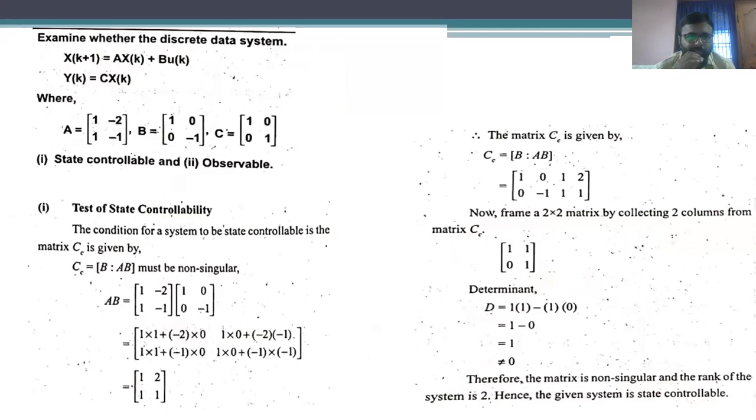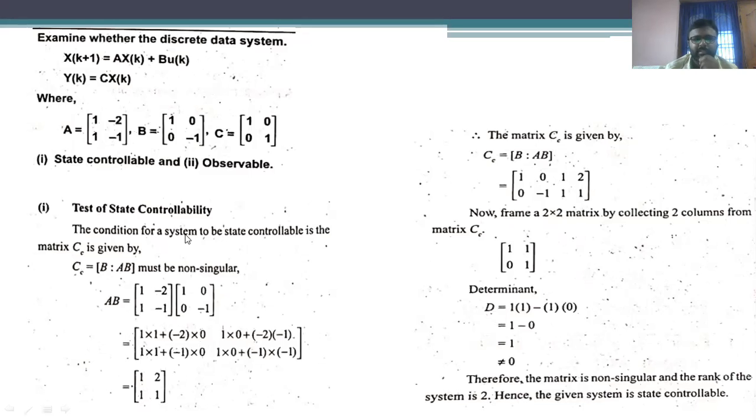Examine whether the discrete systems are controllable or observable. So here, try to observe. He has given the matrices A, B, and C. All the matrices are of order 2 by 2. Up to now we have seen the size of the matrix A as 2 by 2, size of the matrix B as 2 by 1, and size of the matrix C as 1 by 2. But here the sizes of the matrices A, B, C are all 2 by 2. Okay, somewhat different. So try to concentrate on this one.